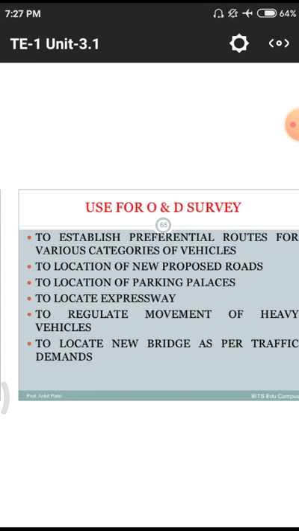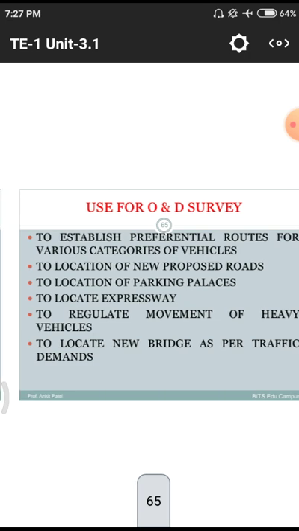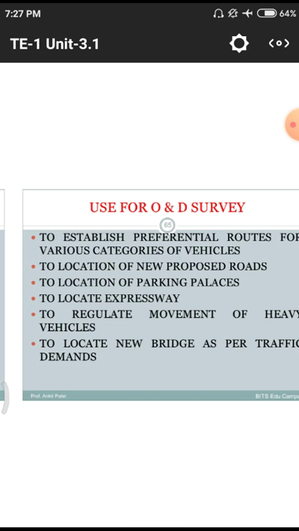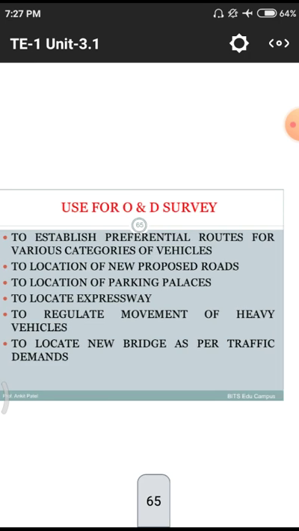What is the main purpose of the origin and destination study? To establish preferential routes for various categories of vehicles. First of all, to establish the preferable routes for various categories of vehicles, that means different modes of the vehicles they use while traveling from one point to another, so that we know in which mode of transportation the major part of the people are traveling.